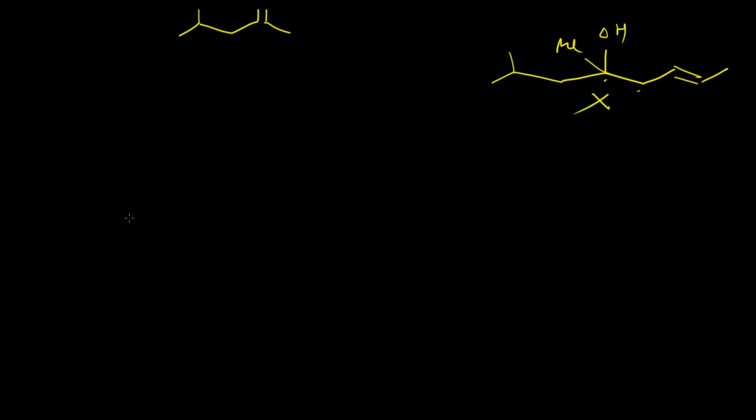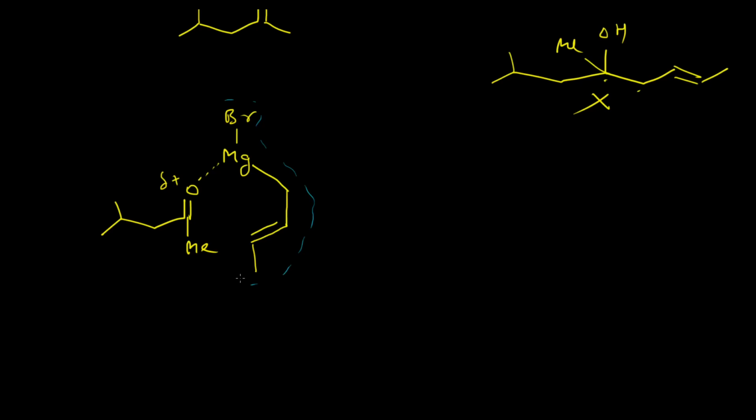Basically, the reaction proceeds via a 6-member transition state with this kind of allylic Grignard reagent. This oxygen atom will interact with the magnesium center. This total portion is our allylic Grignard reagent, and it interacts with the starting ketone molecule via the interaction between this oxygen atom and the magnesium center.